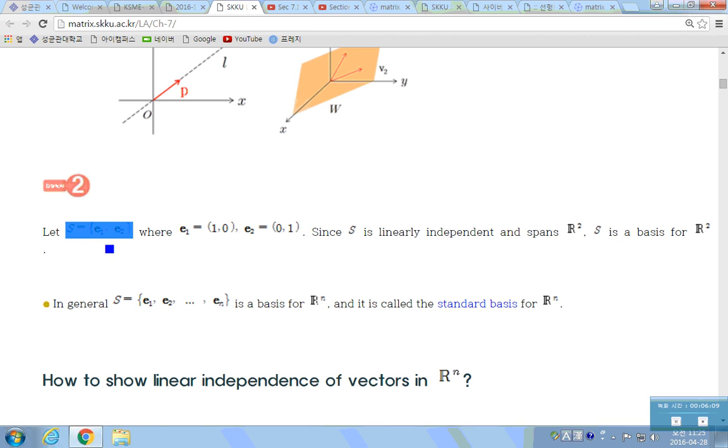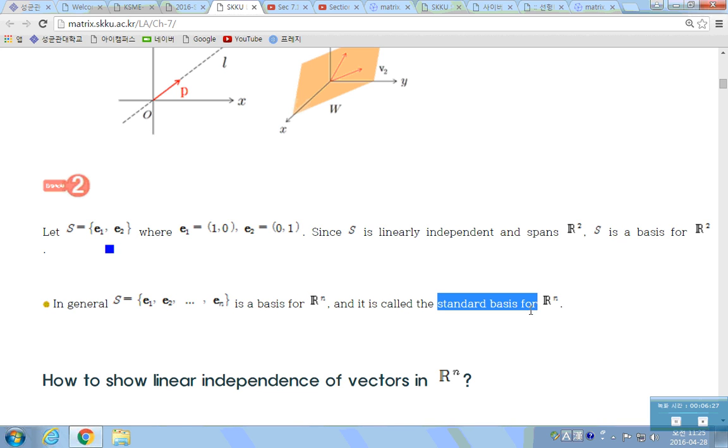In Rn, similarly, the set of vectors E1 up to En is linearly independent, and also the linear combinations of these generate any vector in Rn. So it is a basis. We call these the standard basis for R2 and Rn.